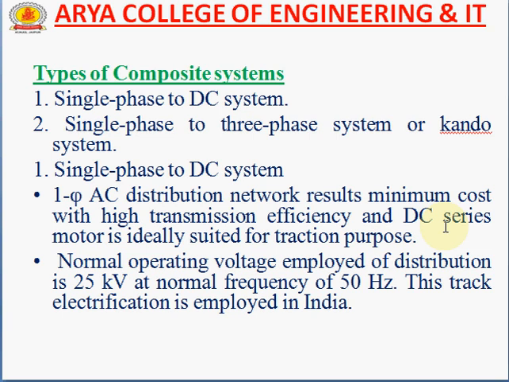So there are many advantages of the DC series motor, which is most ideally suited for traction purpose. The normal operating voltage employed for distribution is 25 kV at the normal frequency of 50 Hz.